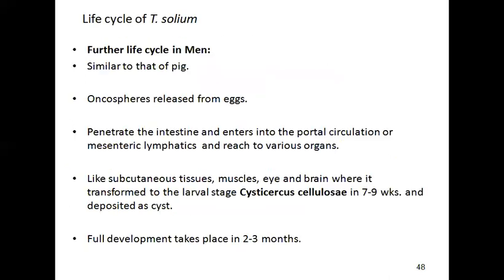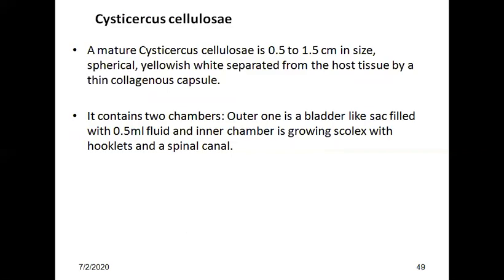Further life cycle in humans is similar to that of the pig. The oncosphere is released from the eggs, penetrates the intestine, enters into the portal circulation and mesenteric lymphatics, and reaches various organs like subcutaneous tissue, muscle, eye, and brain, where it transforms to the larval stage, cysticercus cellulosae, within 7 to 9 weeks and deposits the cyst. Full development takes place in 2 to 3 months.